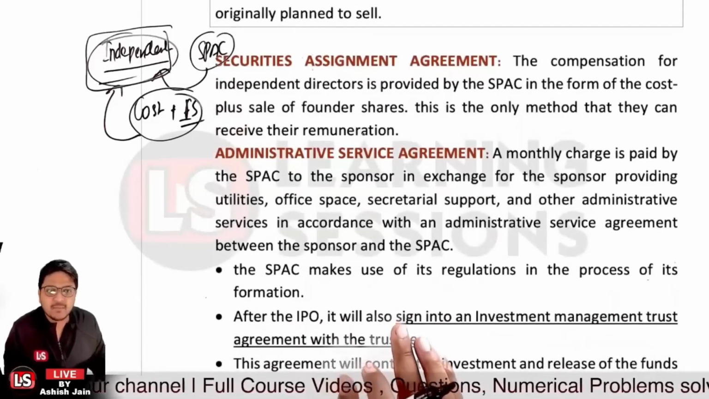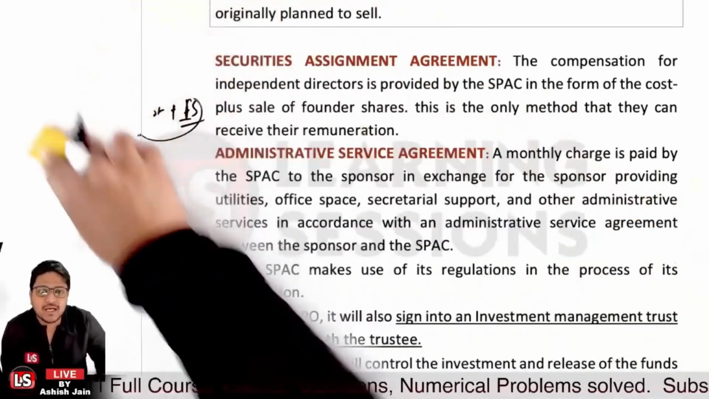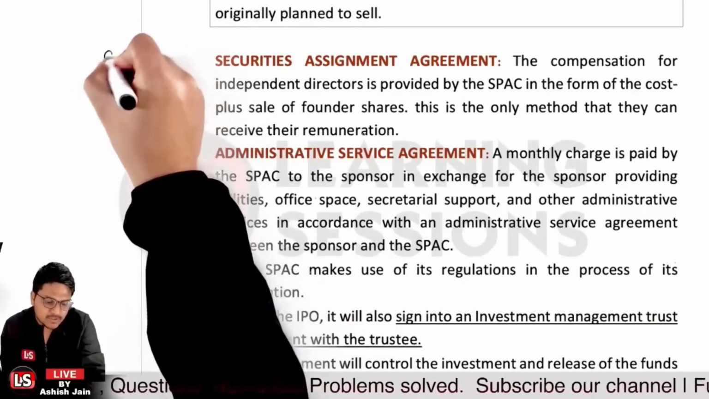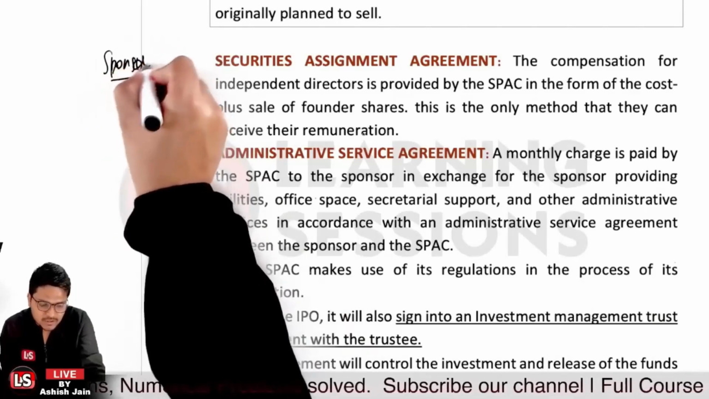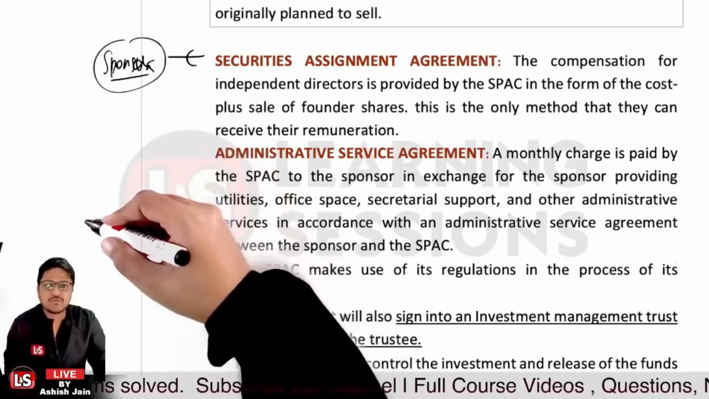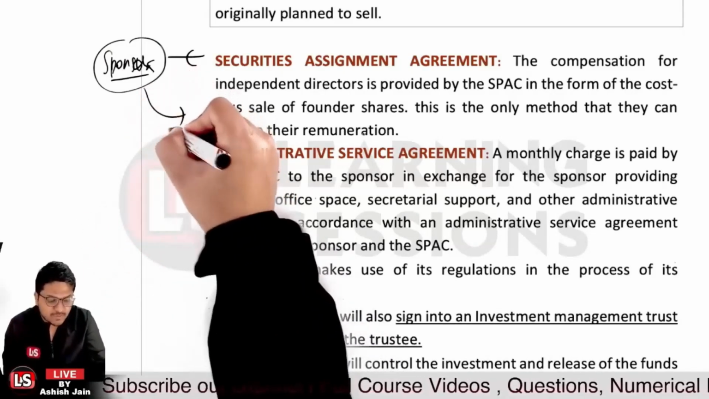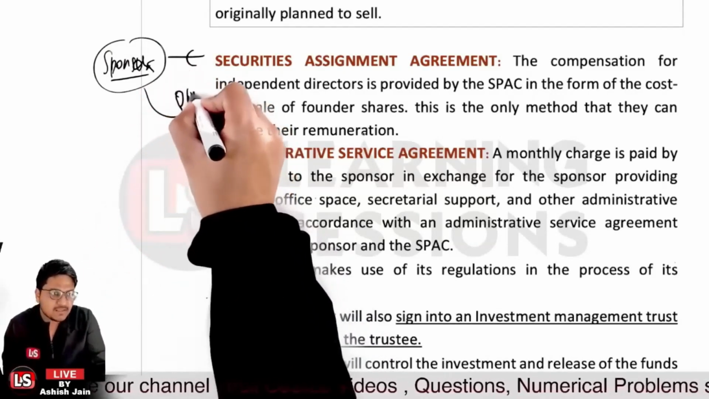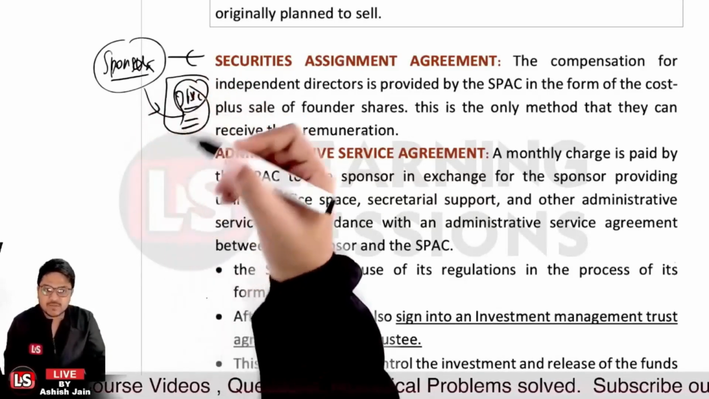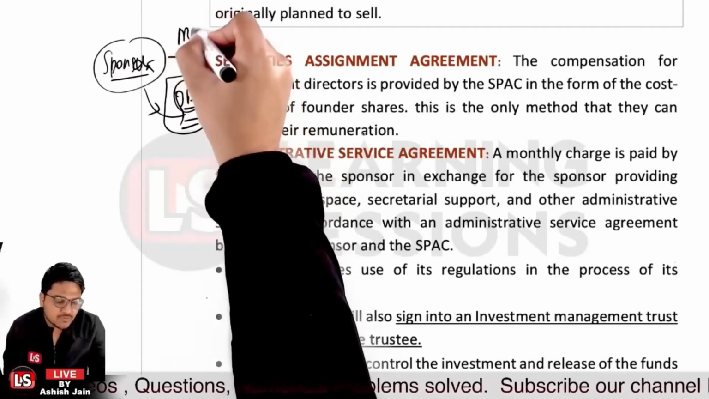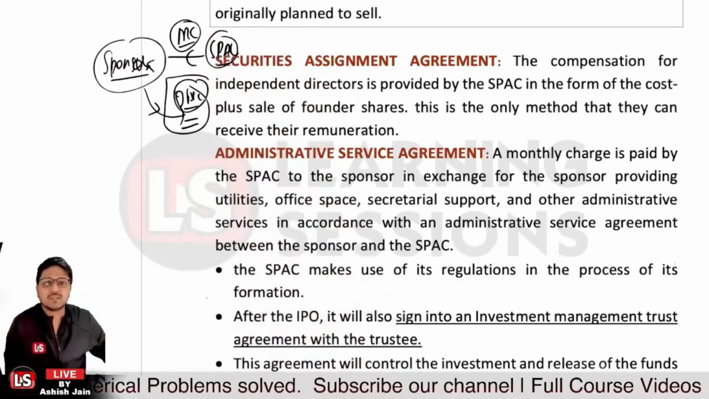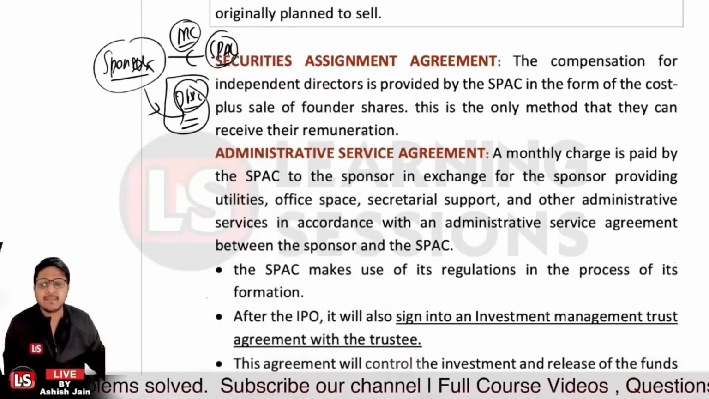That's related to the securities assignment agreement, and after that it's related to the administrative service agreement. A monthly charge is paid by the SPAC to the sponsor. Let's say there are sponsors, and they will be receiving a monthly charge. In exchange, the sponsor provides office space, secretariat support, administrative services, and many other services. So a monthly charge will be paid by the SPAC to the sponsors. That's the administrative service agreement.